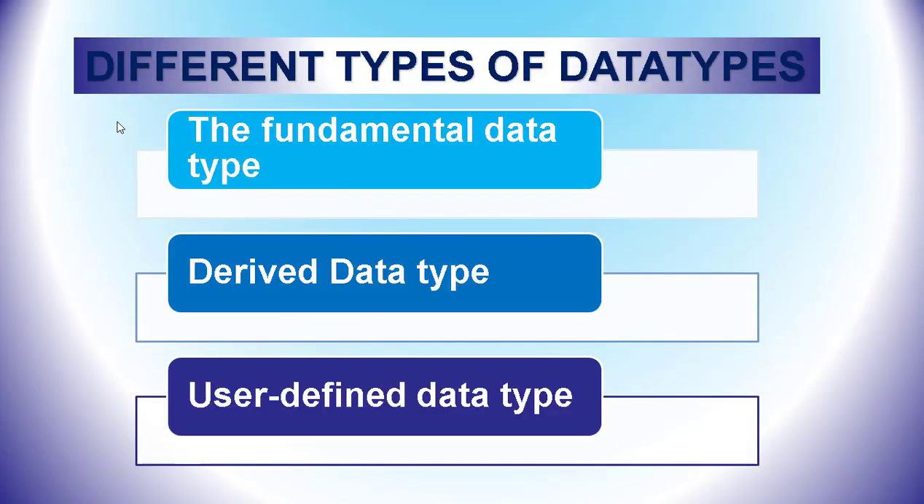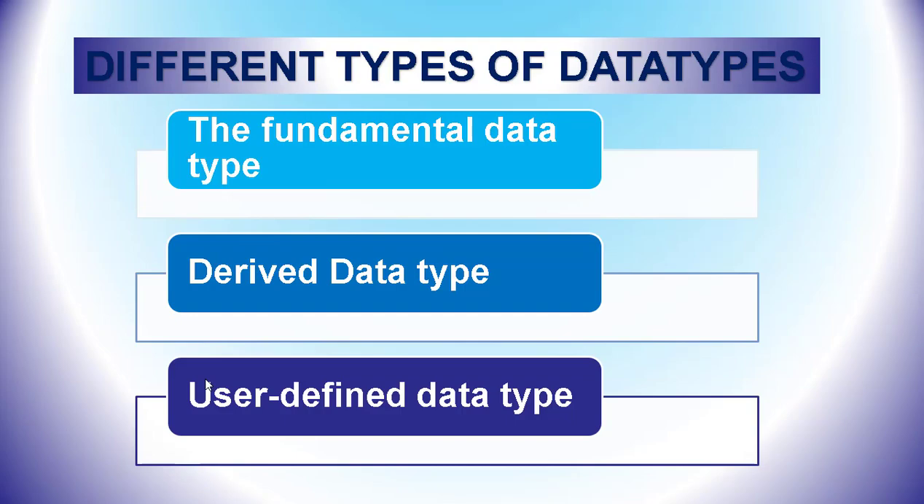There are different types of data types: fundamental data types, derived data types, and user defined data types. These are the different data types that we are going to study. So you have fundamental data types, then derived data types, then user defined data types. We will be studying these data types in the next class.